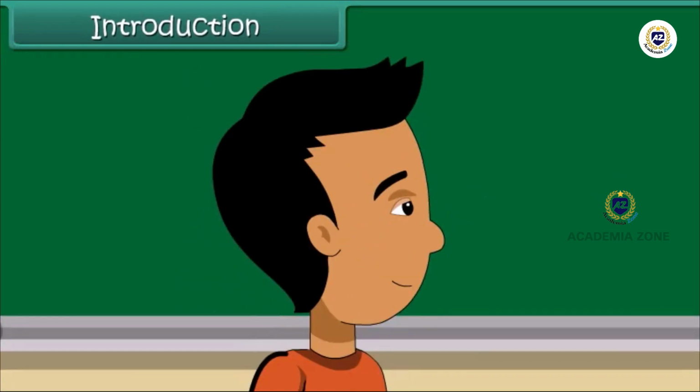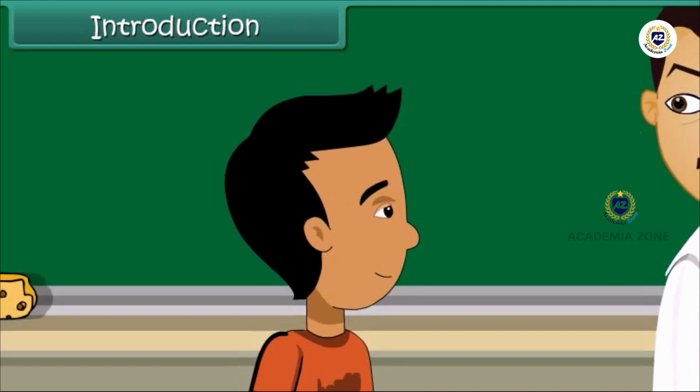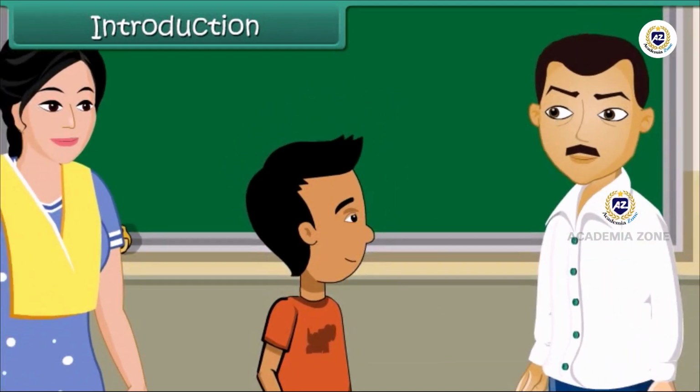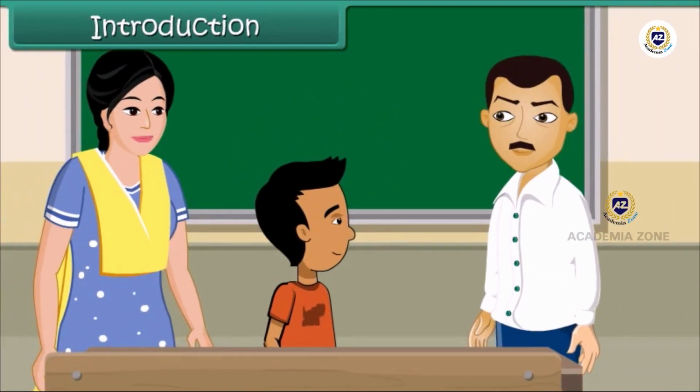Ramesh is a bright boy, 8 years of age. He studies in a government school. Today he has accompanied his mother to the parent-teacher meeting. The teacher has one complaint.